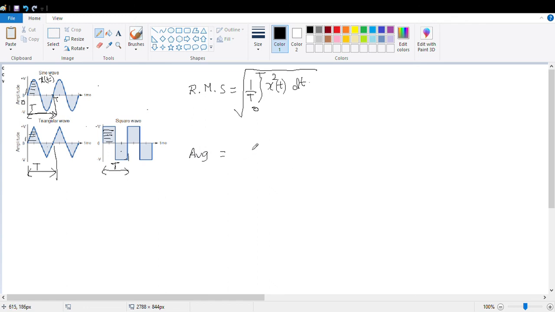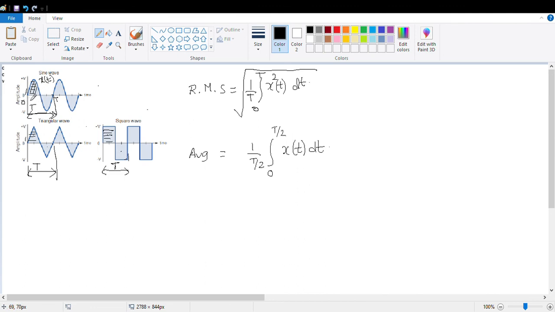The average will be here 1 over T by 2, integration from 0 to T by 2, of the signal x(t) dt. So this will be the expression for the average of this signal. Why are we doing it for the half time period? Because if we take the full time period, the average will be 0. That's why we are only taking the actual total signal content for the half time period.